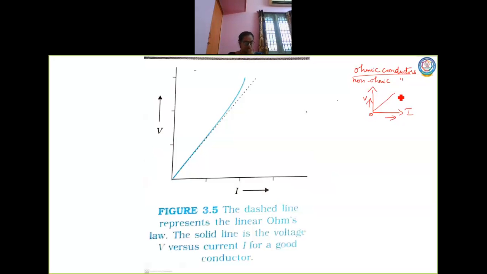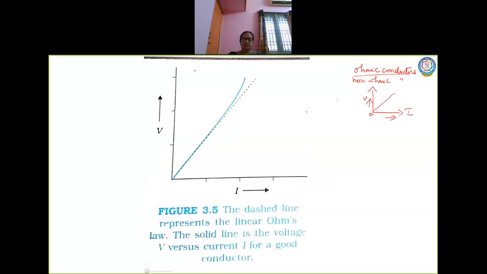Now as far as this diagram is concerned, when you allow a very small current to flow through a metallic conductor, the VI graph will be a straight line. This is how the graph looks. It will be a straight line.